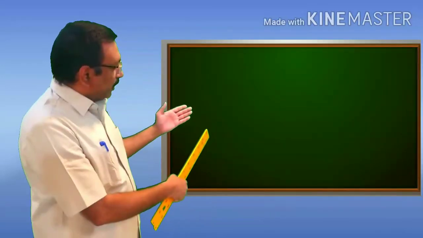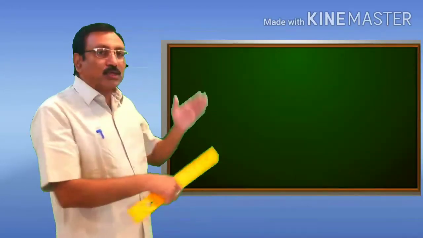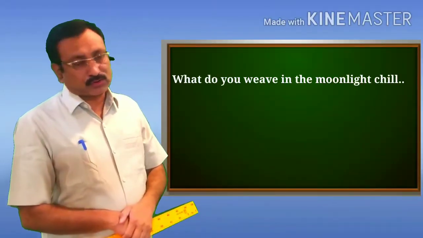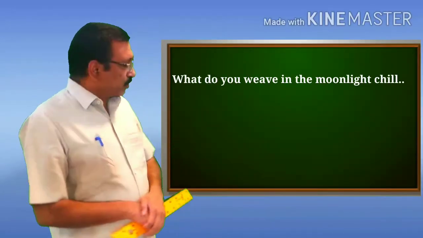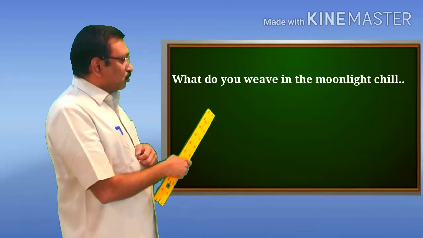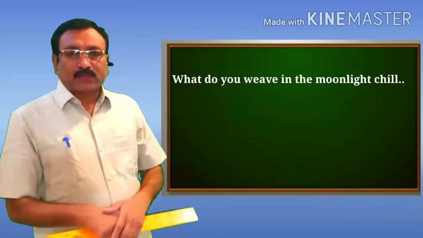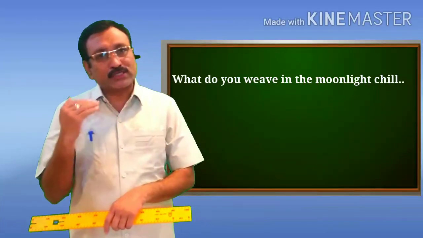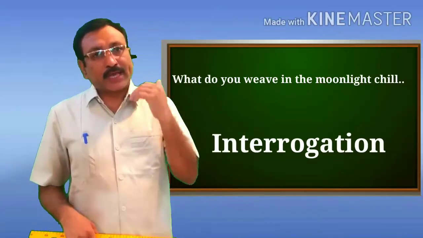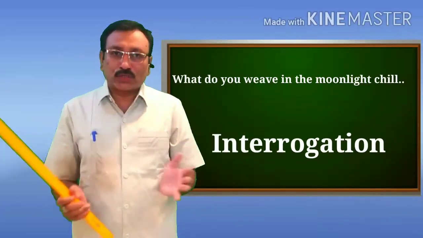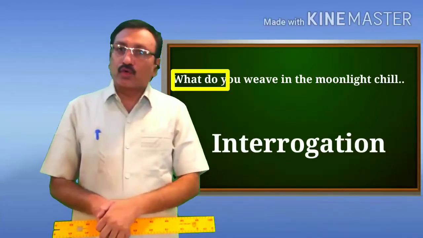And therefore this line, weavers, weaving, solemn and still, is the best example of paradox. Now let us come to the next line. I read the line: what do you view in the moonlight chill? So this line is also an example of the figure of speech interrogation, because the line is in the form of a question, and therefore this line is an example of interrogation.